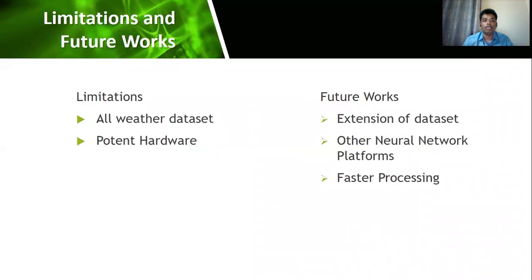Now for the hardware limitations and our future works, the limitations were that we could only use a data set which only represents the sun or natural sunlight. We could not use a snowy, rainy or foggy data set because of the scarcity of data and lack of proper hardware. The other limitation was implementing our procedure in a computer environment, because we could not gather potent hardware to implement our process.